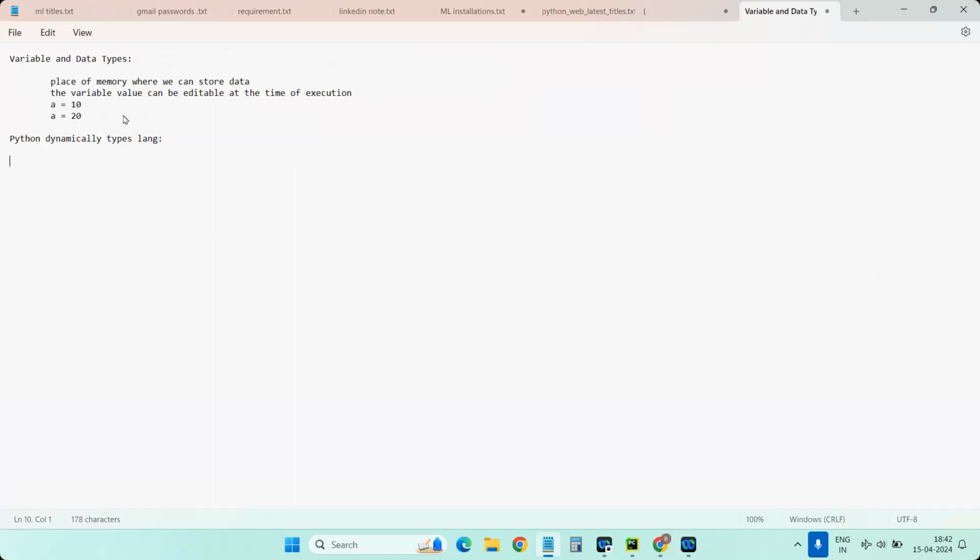In any other language, if you want to write a equal to 10, before that you should write int a. But in Python it doesn't require that, because Python is purely dynamically typed. Whatever variable you use, its type is based on the value assigned. In this case we assigned a equal to 10, so by default the system will understand a as an integer. You don't need to define it externally as an integer.